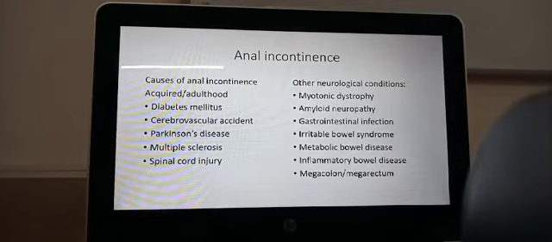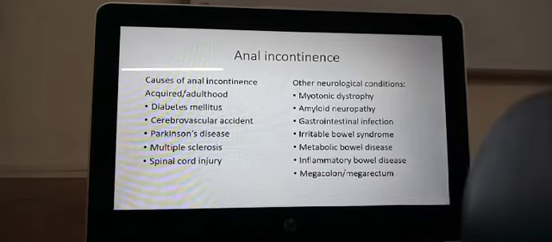The muscles are diseased. Then amyloid neuropathy. The nerves are replaced by amyloid tissue. Amyloid tissue is a kind of fatty tissue that replaces different kinds of tissues. You can have amyloidosis of the liver, of the spleen, of the kidney. If this amyloid tissue replaces the nerves supplying the sphincters, then you can have amyloid neuropathy, and that can cause incontinence. Gastrointestinal infection. There can be an infection of the gastrointestinal tract, and the person may have loss of control of the sphincter. That is because there is so much liquid, the liquid will keep leaking through.